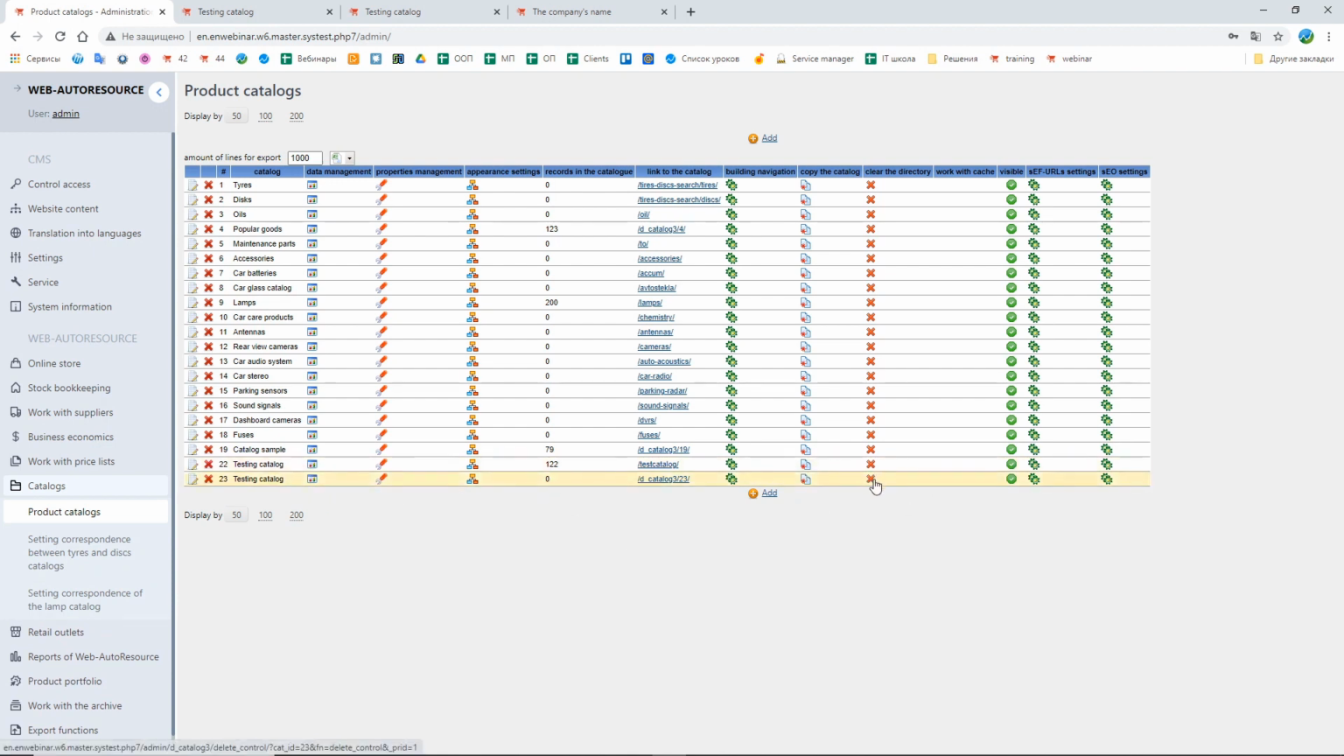Here we have the option to clear the catalog, delete all the items from the catalog. The properties will be saved and the catalog itself will not be deleted. Only the items inside the catalog will disappear. And here we can delete the existing catalog.